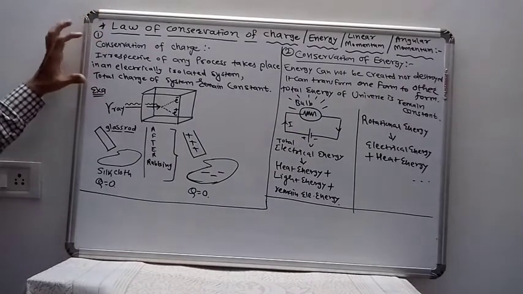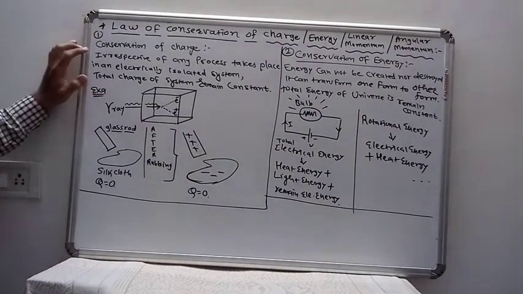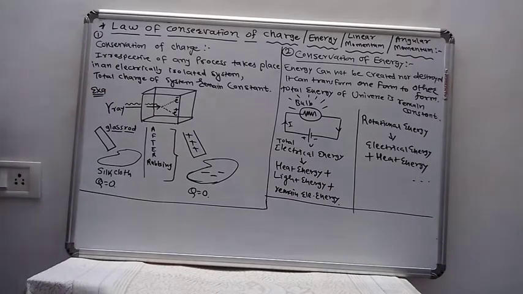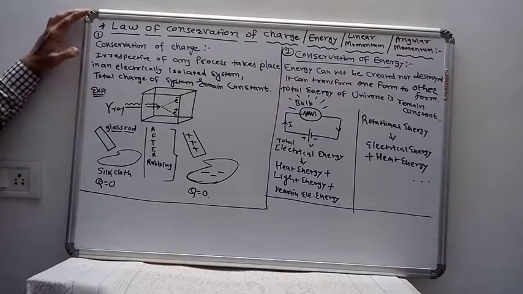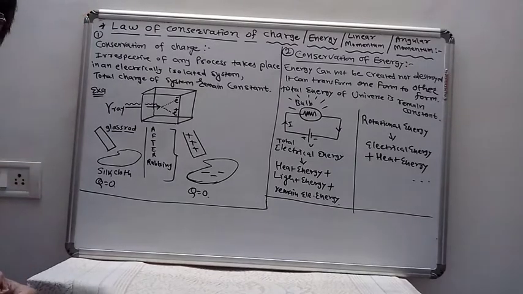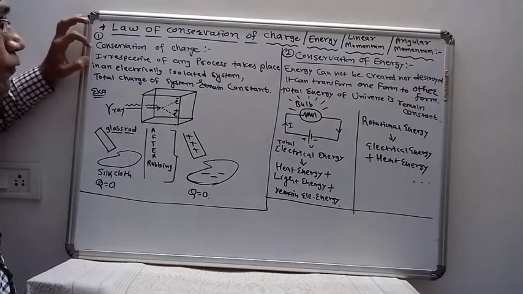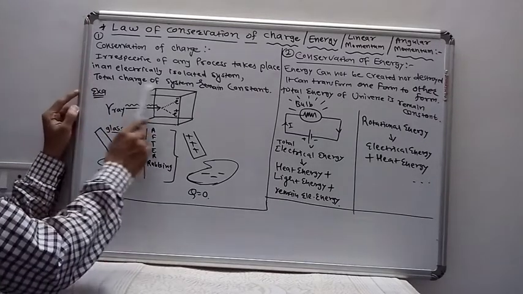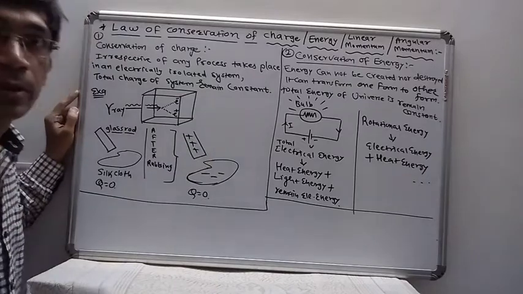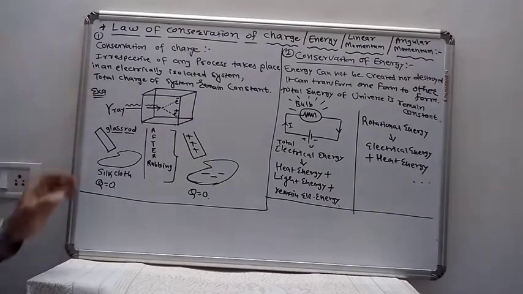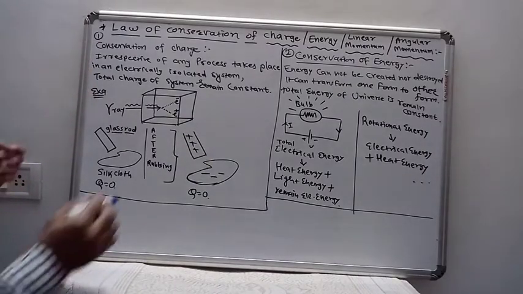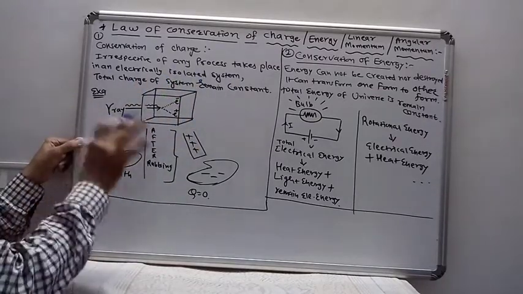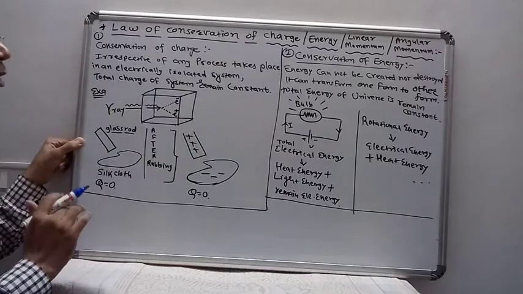So the conservation of charge definition: irrespective of any process that takes place in an electrically isolated system, the total charge of the system remains constant. This is the law of conservation of charge.